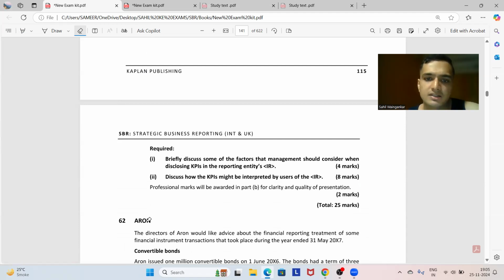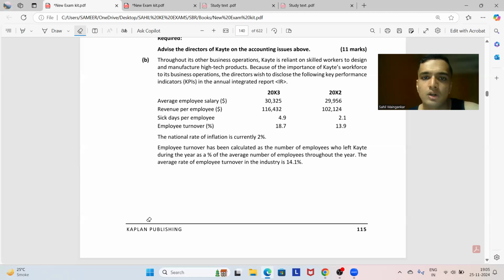Okay, the factors that management should take into consideration when disclosing the KPIs in the reporting entity's integrated year report is that the information is concise and entity specific. The information, if not entity specific and not concise in nature, would be monotonous to the investors, because general information will be available to them anywhere about the industry.